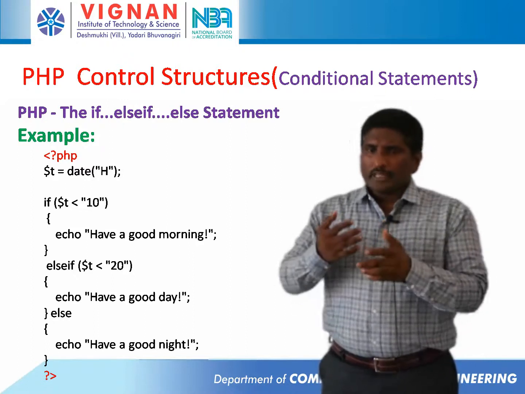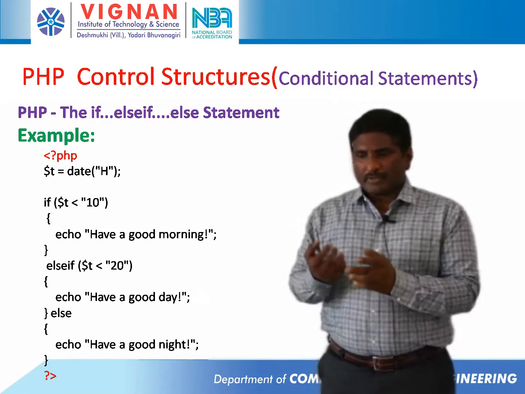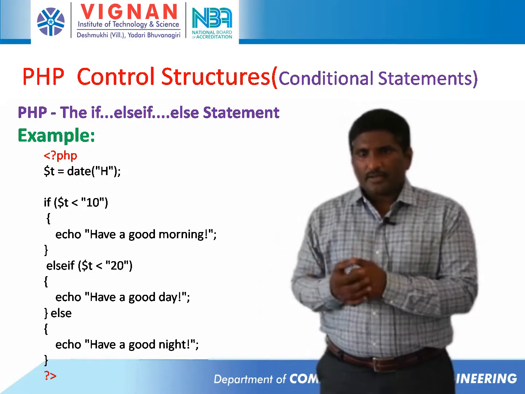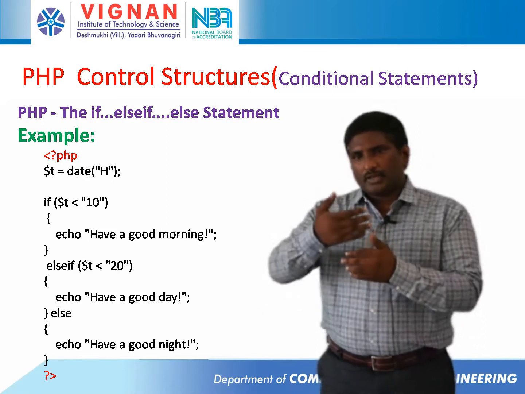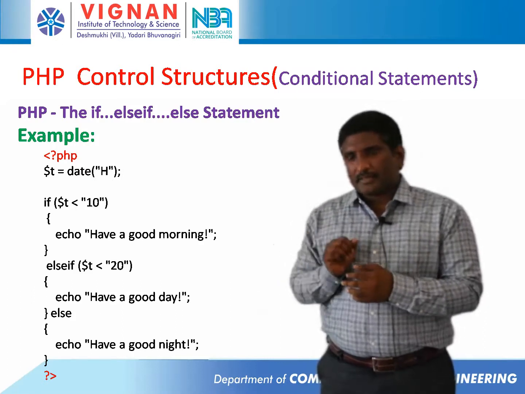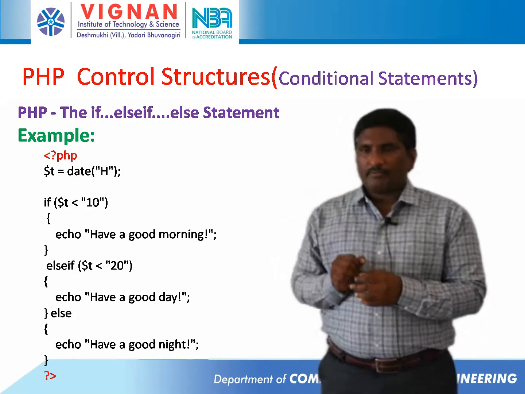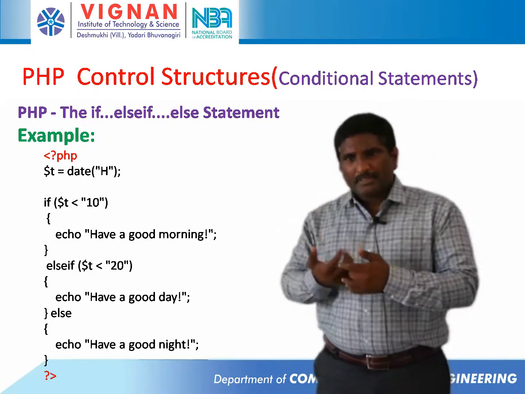Even with any number of conditions, suppose a student, I want to get first class, second class, third class or fail. In that case, I will compare the marks. Initially, if the marks are greater than 70, then it will print first class. Or else if the condition fails, it goes to the next part, the else part.